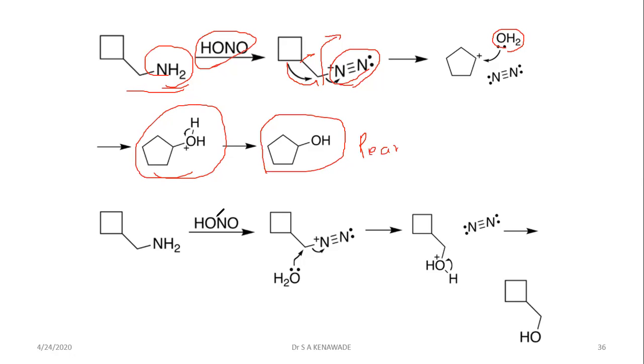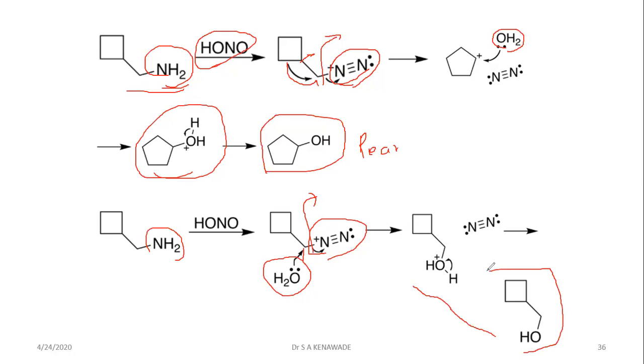Below, the example is the nucleophilic reaction. Here your amine comes in contact with nitrous acid. This bad leaving group is converted into a good leaving group, and the water molecule will attack on this position and the N2 group will leave to form this alcohol.